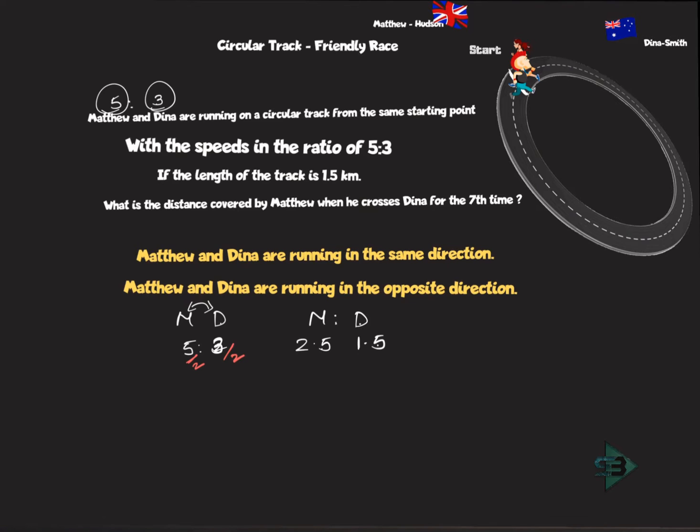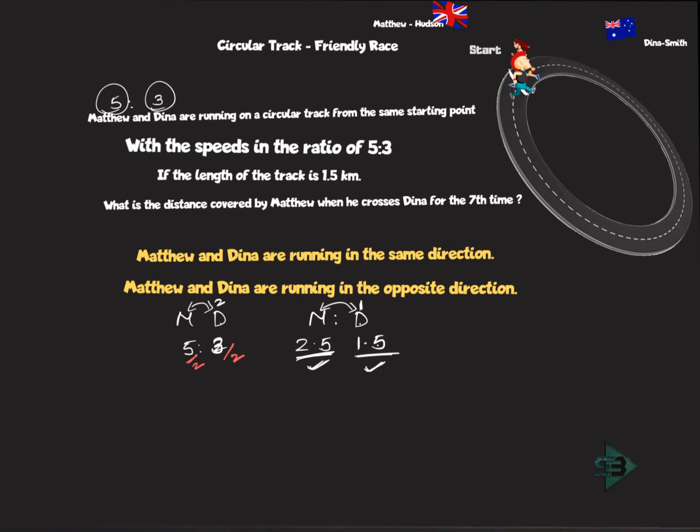Because I want the difference to be 1. Here the difference is 2, 5 minus 3. Here the difference is 1. Why do I want the difference to be 1? Because I want to know how many rounds will Matthew complete as Dinah completes. So when is it happening that Matthew will take one extra round over Dinah? When Matthew completes 2.5 rounds, Dinah completes 1.5 rounds. That's why I wanted the difference to be 1.